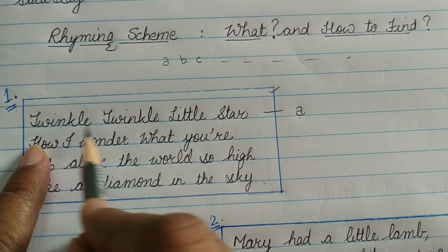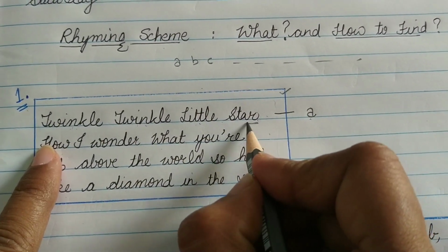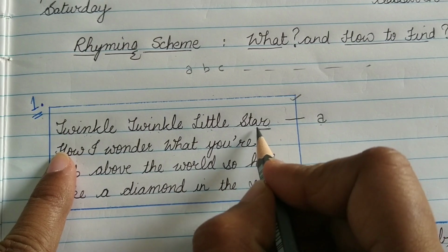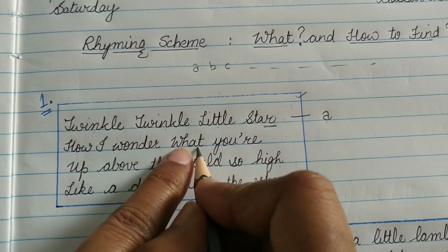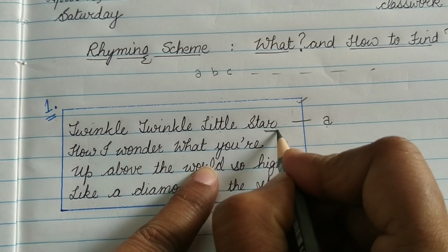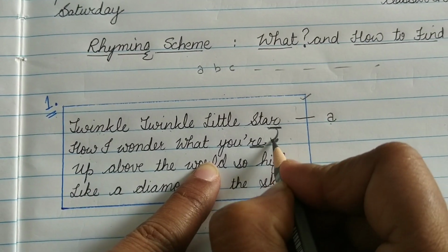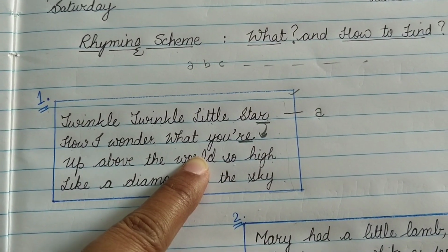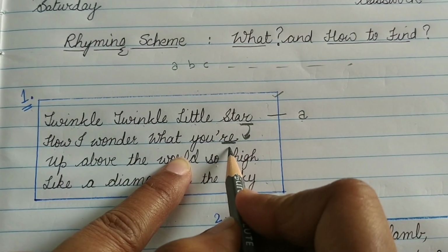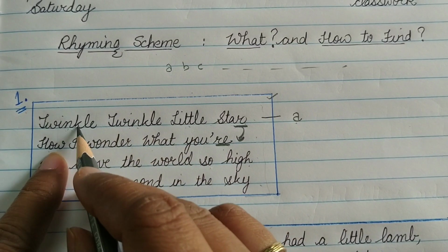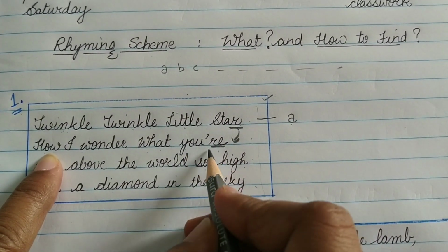Now read it. Twinkle, twinkle, little star. What is the end syllable? R. Star. R. Now, how I wonder what you are. Now, this R and this have the same rhyming pattern, like the same similar sounds, the rhyming pairs, the same stressed syllable: twinkle, twinkle, little star, how I wonder what you are.